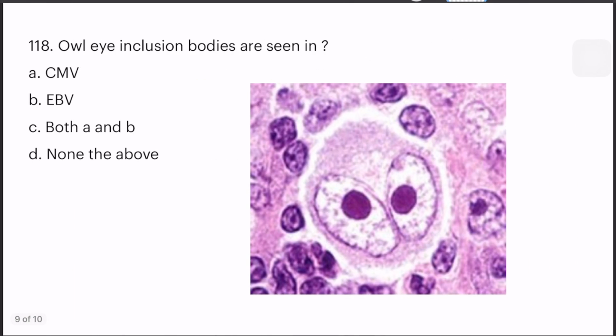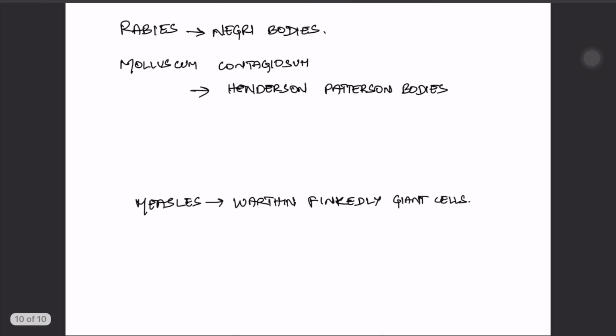The next question is, owl eye inclusion bodies are seen in. From this given smear, we can see owl eye inclusion bodies, which are intranuclear, basophilic inclusion bodies, and option A, CMV, is the right answer. Some other inclusion bodies seen in viruses are rabies, Negri bodies, and molluscum contagiosum, Henderson-Patterson bodies.